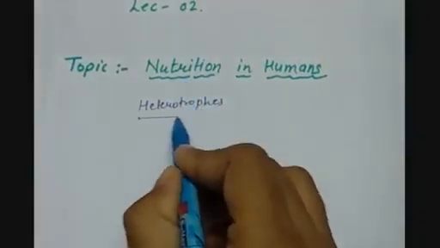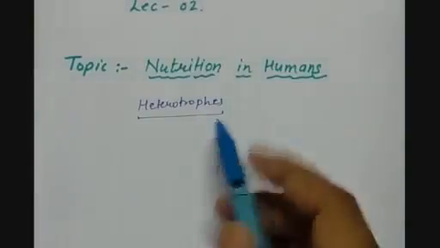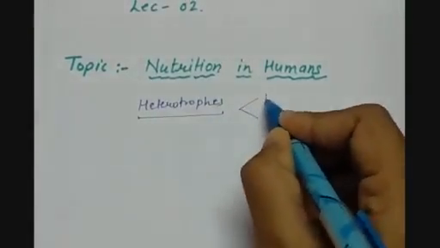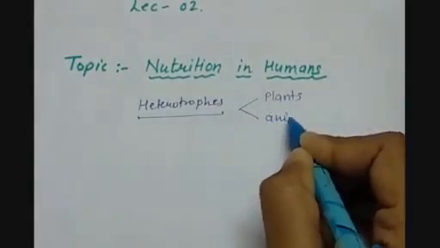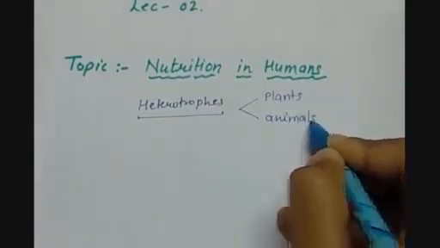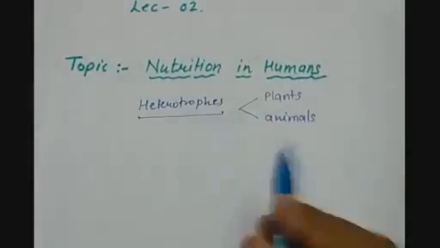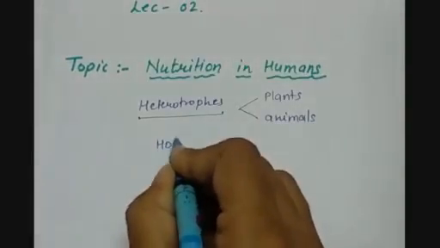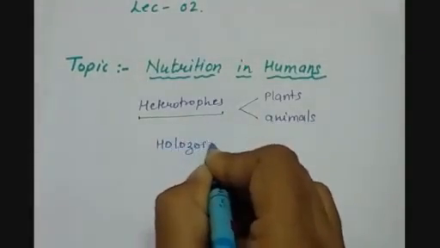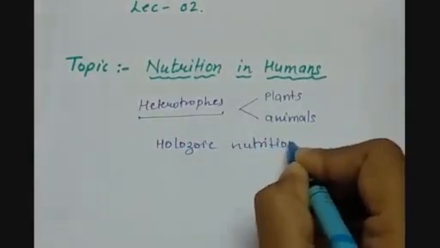So they cannot make their own food, and that's why they are dependent either on plants or animals for their food, and that's why they are called heterotrophs. And even among the heterotrophs, they follow the Holozoic nutrition. Now, what do we mean by Holozoic nutrition?